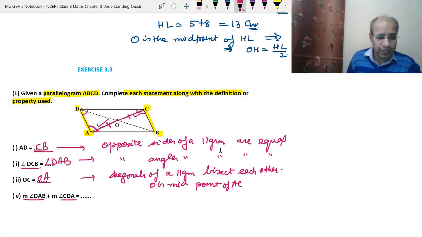This is the angle CDA. See, this is the angle DAB and this is the angle CDA. So that means they are adjacent angles, and we have learned that adjacent angles are supplementary. That means their sum is 180 degrees.